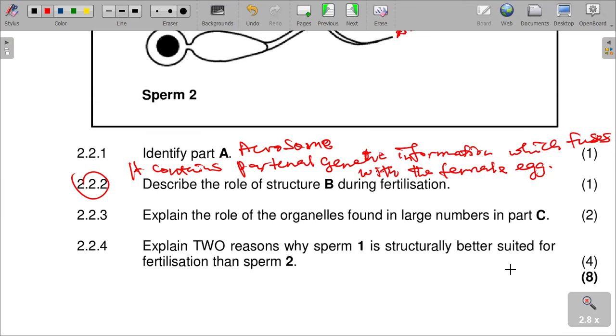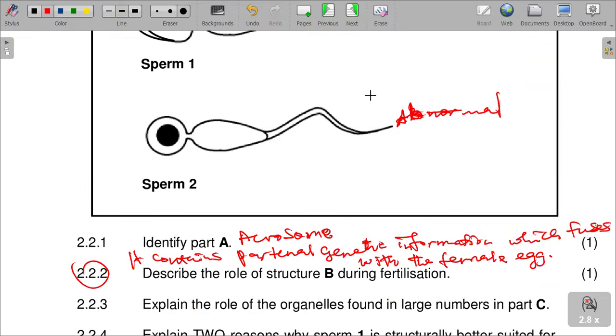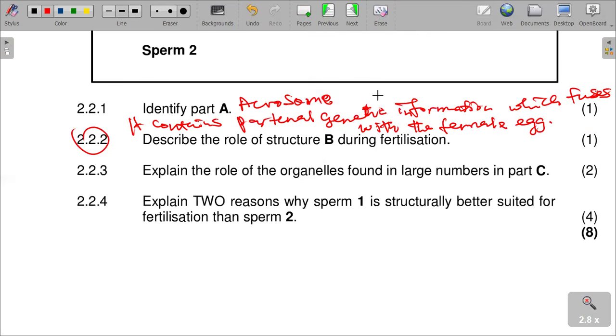Then explain the role of the organelles found in large numbers in part C, that is the mitochondria. What is the role of the mitochondrion in part C?